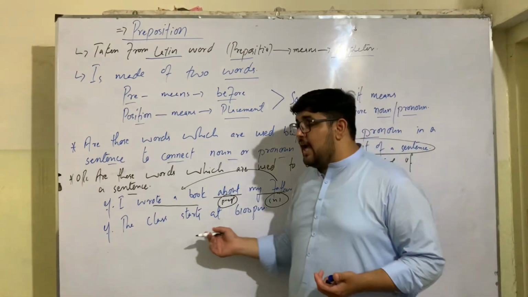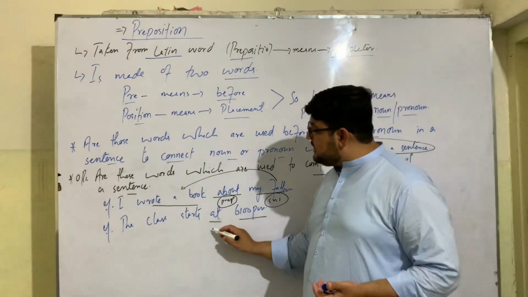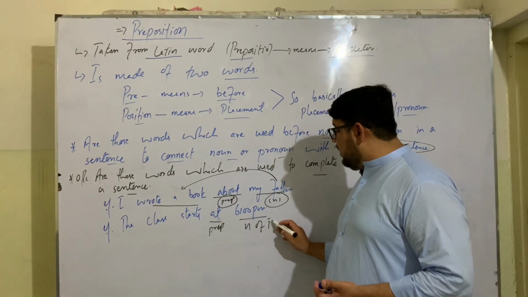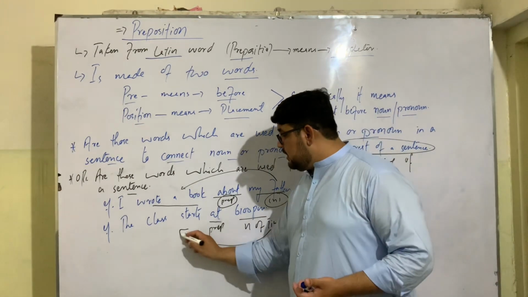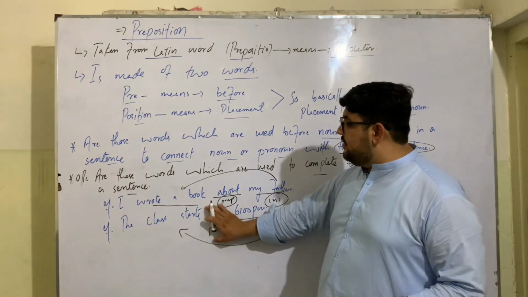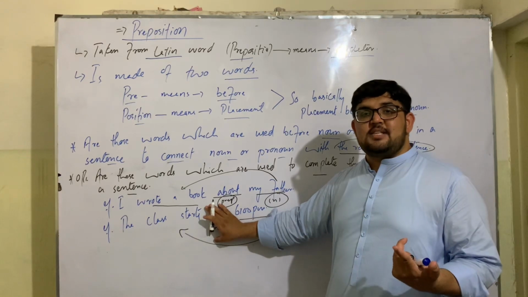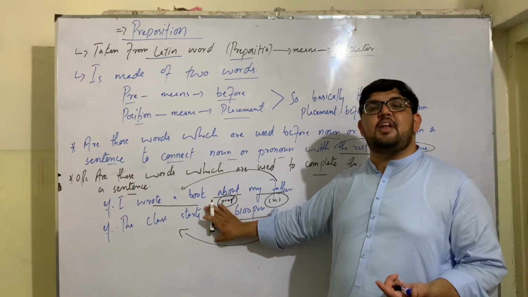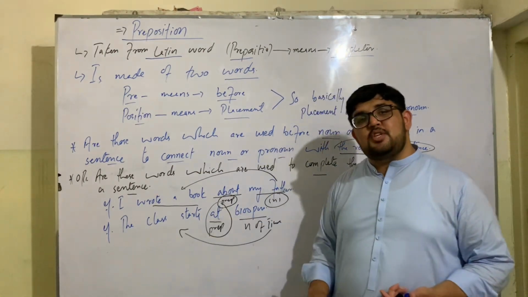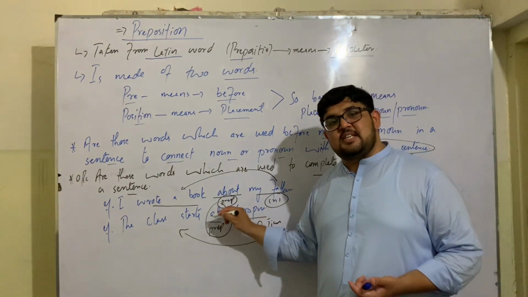For example, the class starts at 6 p.m. Here at is a preposition. It is used to connect this noun of time with the rest of the sentence. The class starts when? At 6 p.m. If I remove this at, the class starts 6 p.m. No, it doesn't give complete meaning. There is a missing point there, and that missing point, that gap filler, is the preposition. It fills this gap and completes the meaning of this sentence.